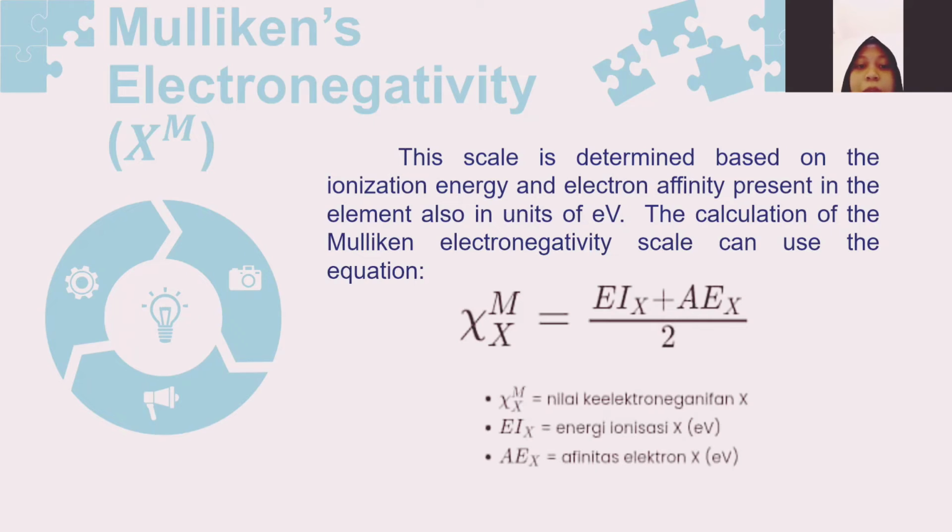I will explain about Mulliken electronegativity. The scale is determined based on the ionization energy and electron affinity present in the element, also in the unit of electron volt. The calculation of the Mulliken electronegativity scale can use the equation: electronegativity value equals ionization energy plus electron affinity divided by 2.